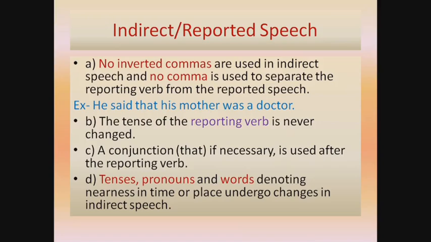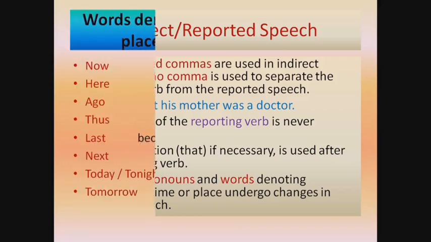Now some points on indirect speech. No inverted commas are used in indirect speech and no comma is used to separate the reporting verb from the reported speech. Example, he said that his mother was a doctor. The tense of the reporting verb is never changed. A conjunction that, if necessary, is used after the reporting verb. Tenses, pronouns, and words denoting nearness in time or place undergo changes in indirect speech.